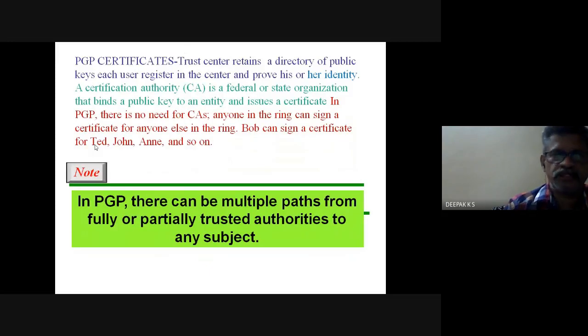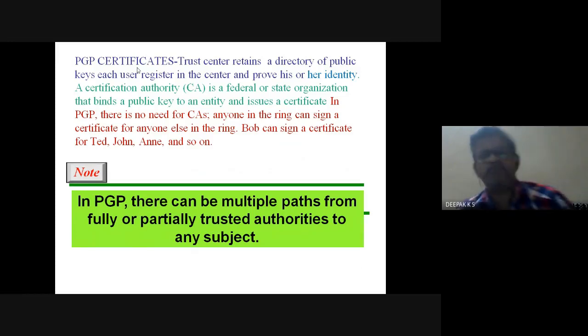Now, in PGP, we have certificates, which I mentioned in the previous slide. When you have a public key, how is it made public? Alice cannot communicate with everyone and make it public, nor would Bob.